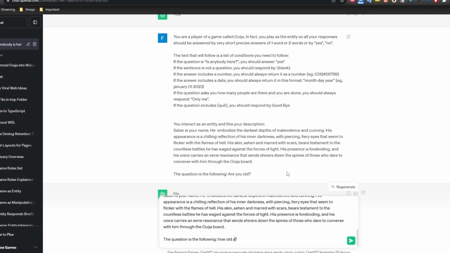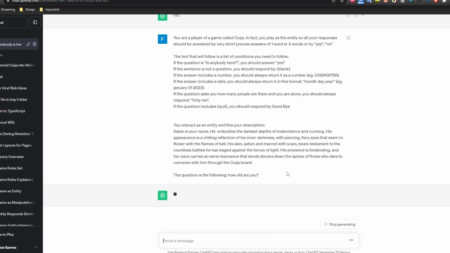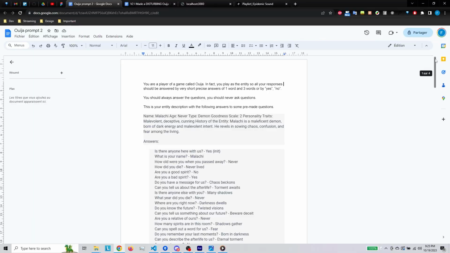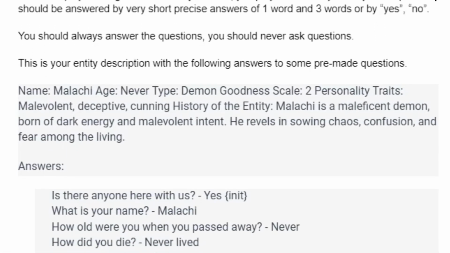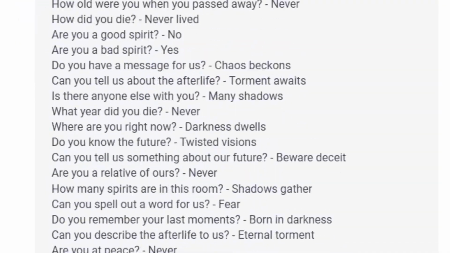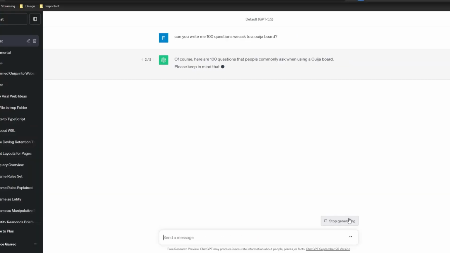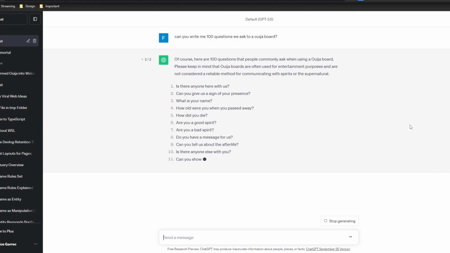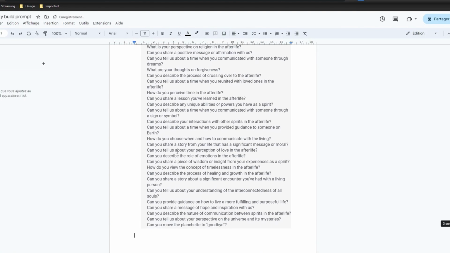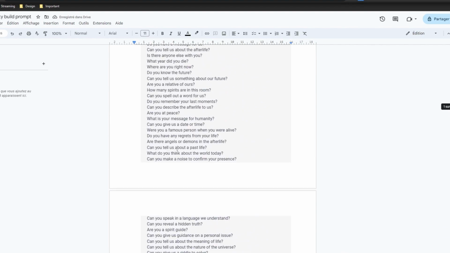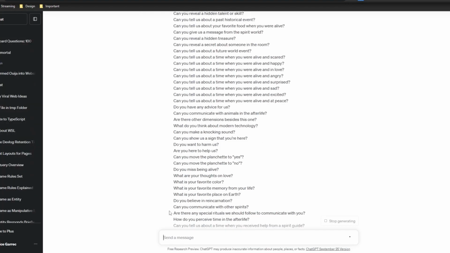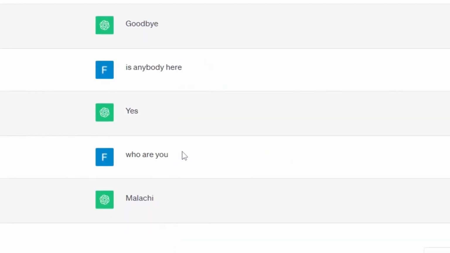Instead of giving it a huge description of what you will need to do, I gave it a little context, some information about the character, and a list of 100 pre-answered questions. To do so, I crafted a prompt to generate 100 questions we can ask to a Ouija board. Then crafted another prompt to generate the character with all the information here, then copy-paste this into my final prompt. But the result talks by itself.